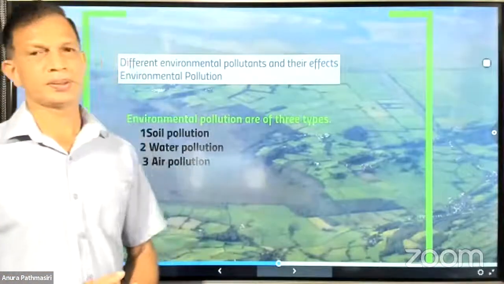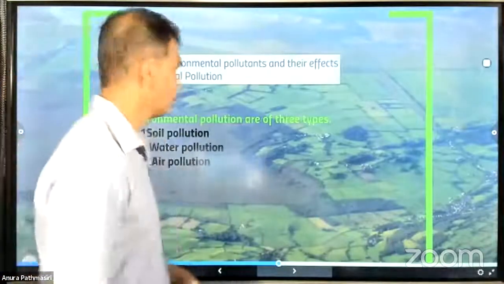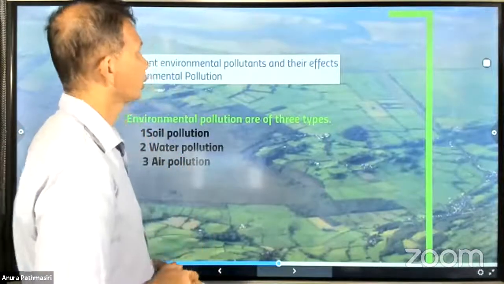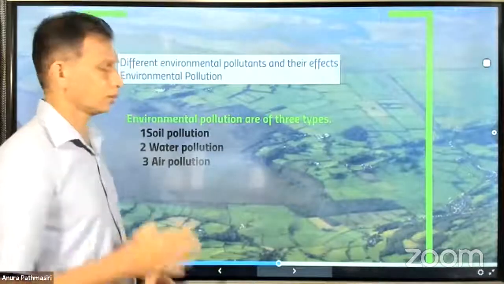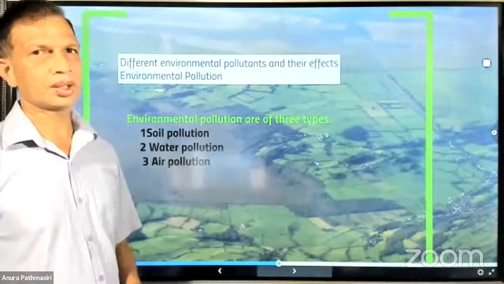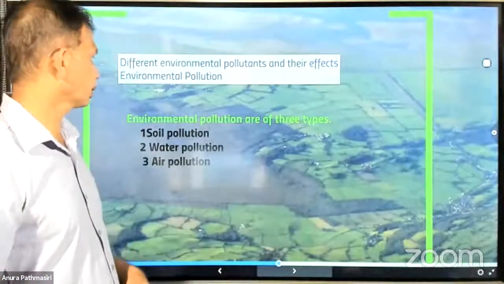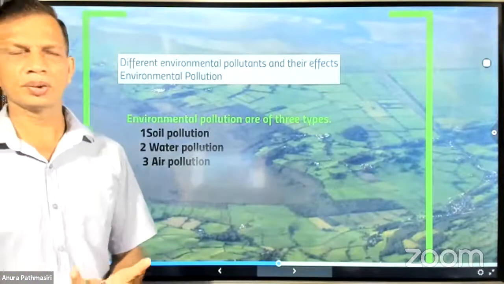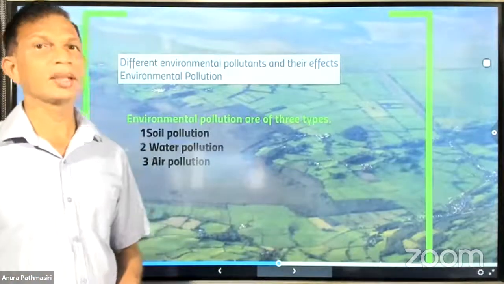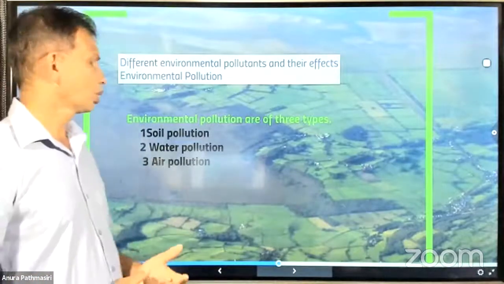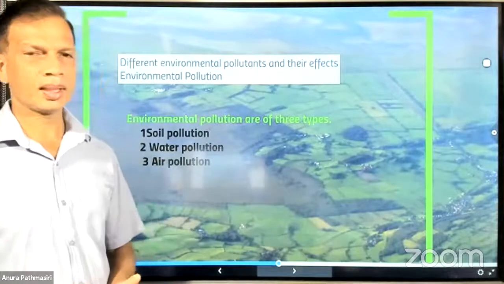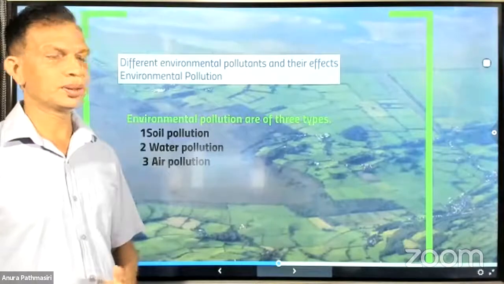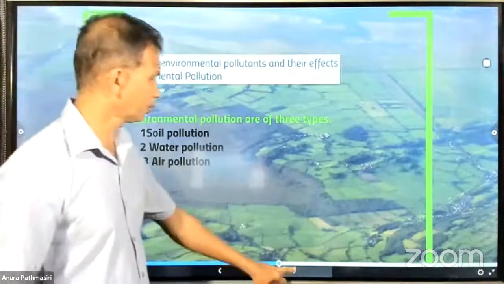The last step of our studies is to study the different environmental pollutants and their effects on the environment and the ecosystem, and that's environmental pollution. Environmental pollution may be soil pollution, water pollution, and air pollution. So soil pollution is there, water pollution is there, air pollution is there. So we are going to study about them.